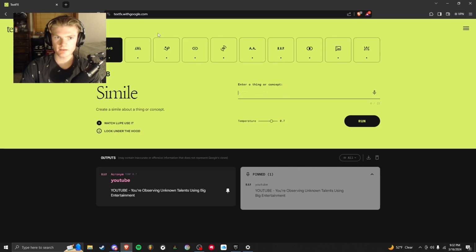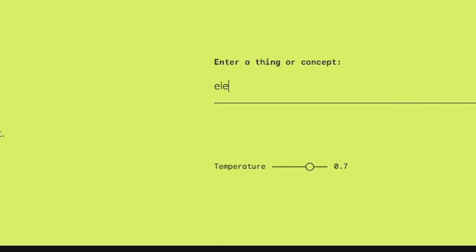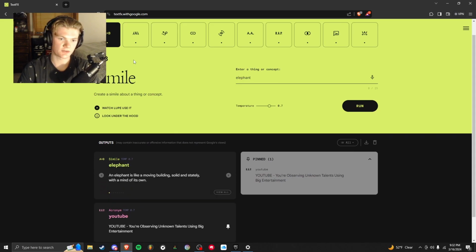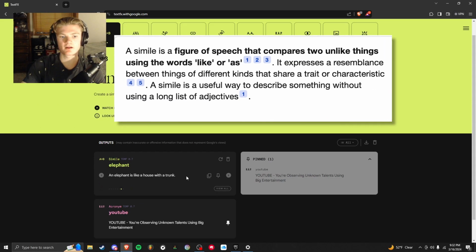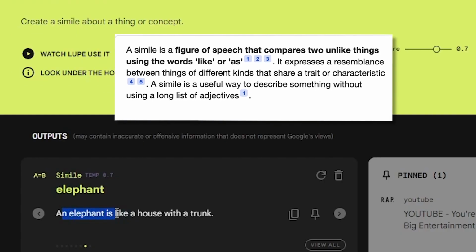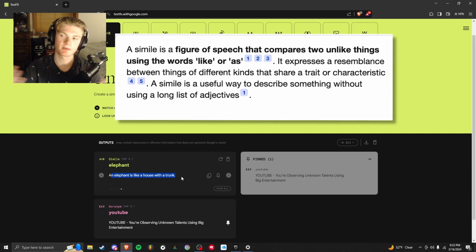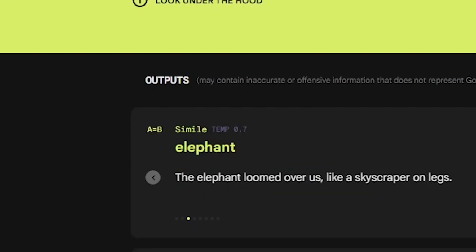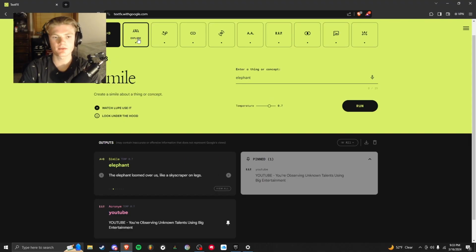If I want to make a simile, this is the far left one. I could say elephant. It'll give me something that I can use for a double entendre or just wordplay. So similes compare whatever word you have using the word like often. So an elephant is like a house with a trunk, just that's explaining how big it is. But yeah, you have a bunch of different similes. Elephant was like a house. Okay, that's a crazy coincidence. It talks about house twice. An elephant is like a moving building. Elephant moved like the elephant loomed over us like a skyscraper. So yeah, those are some examples of using simile.